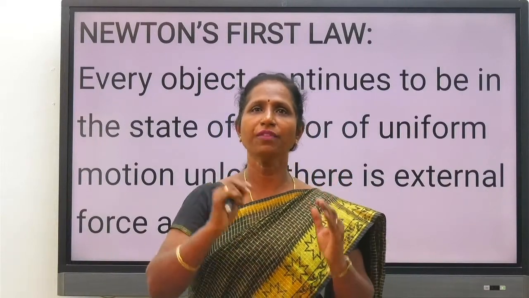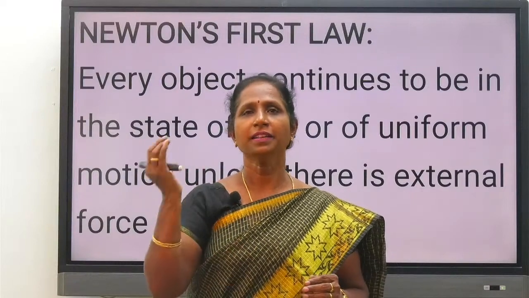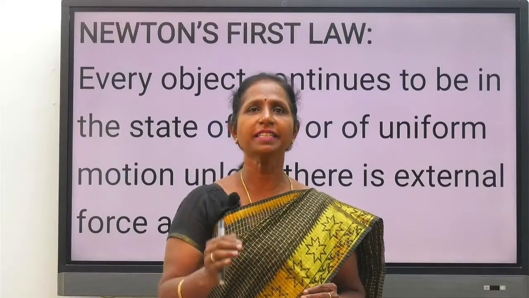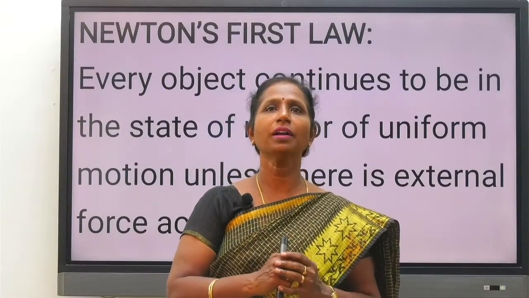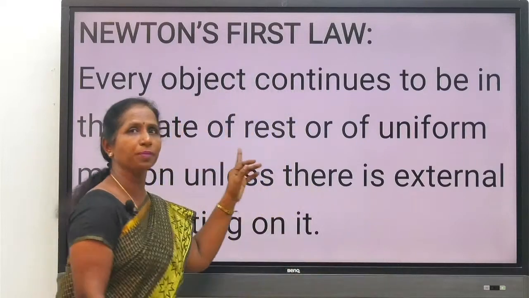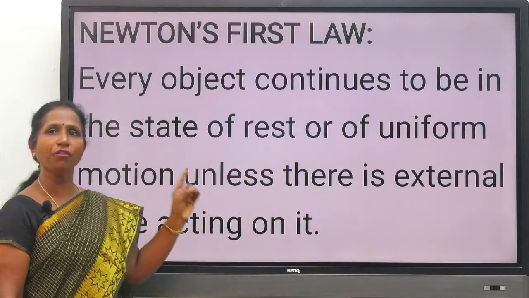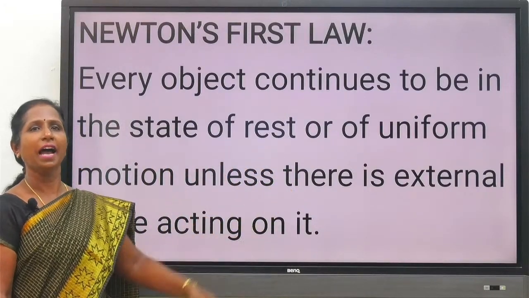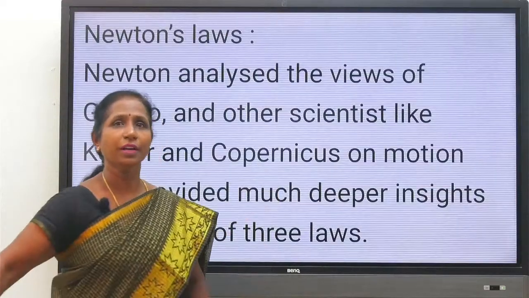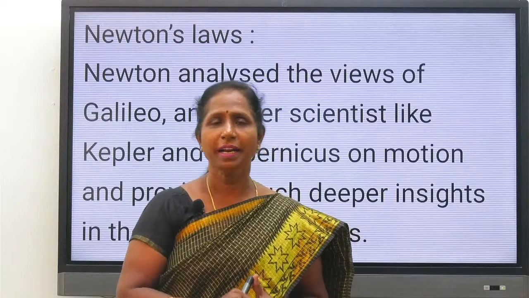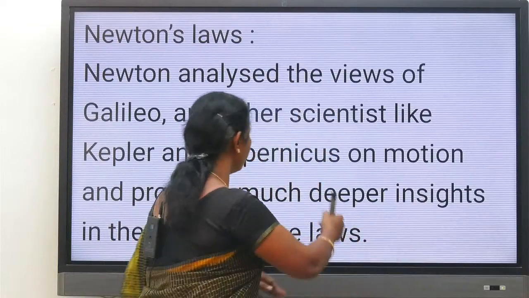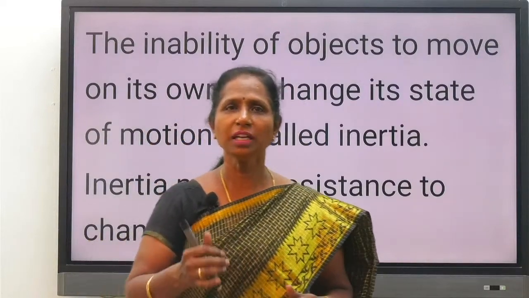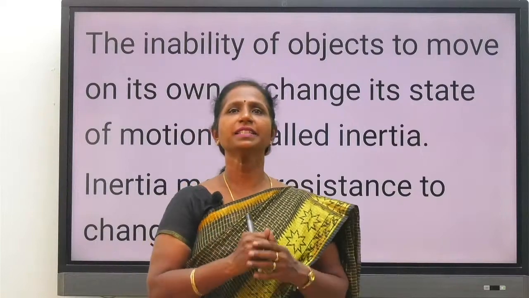Clear? So every object continues to be in the same state of rest or of uniform motion unless there is an external force acting on it. This is called Newton's first law. Every object continues to be in a state of rest or of uniform motion unless there is an external force acting on it. So this is called Newton's first law of motion. Newton analyzed Galileo's view and gave this law, and Newton's first law is also called the law of inertia.